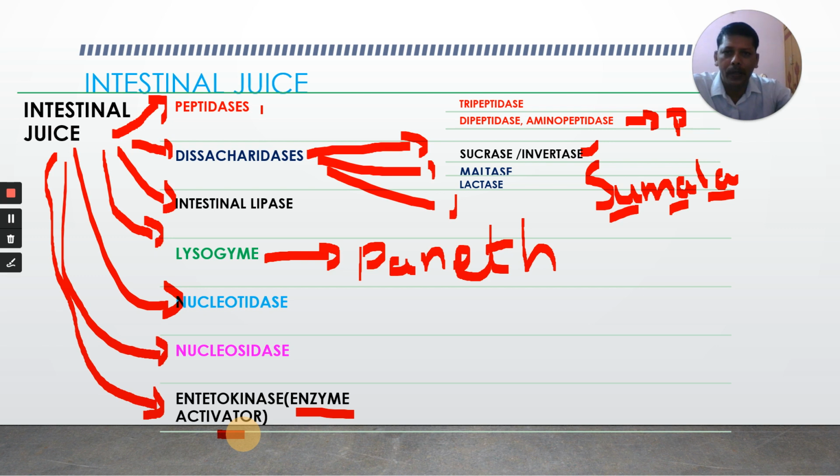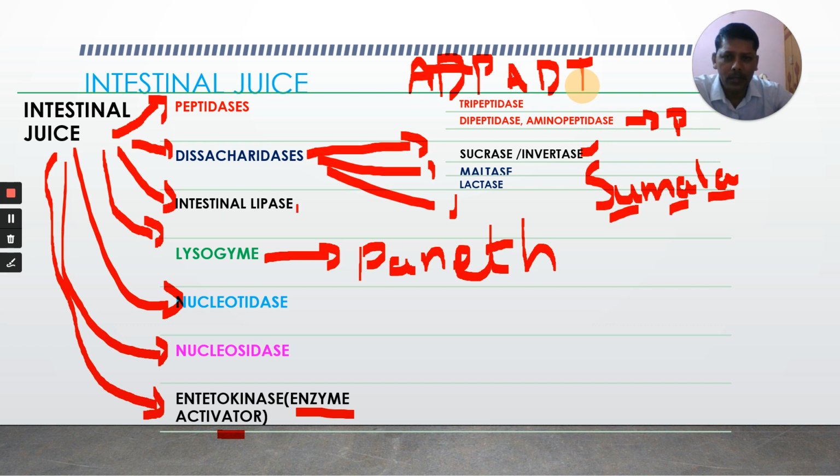Intestinal juice consists of peptidases. What are they? Tripeptidase, dipeptidase, aminopeptidase. Remember like ADP, adenosine diphosphate: A for aminopeptidase, D for dipeptidase, and T for tripeptidase. You can remember as ADT. Next, disaccharidases, remember as Sumala: sucrase, maltase, lactase. Sucrase is also called invertase. They act on carbohydrates, disaccharides.